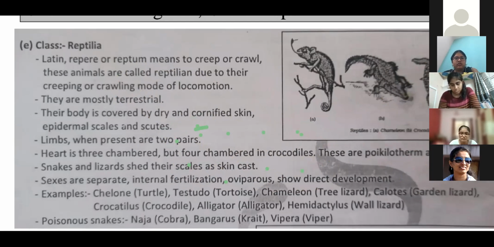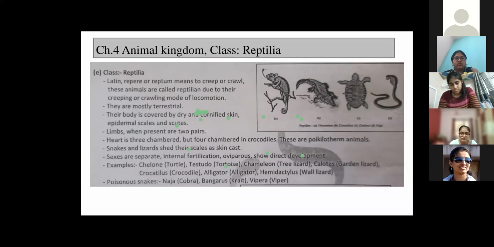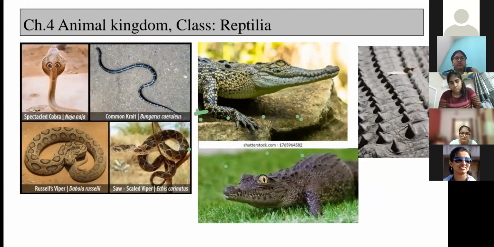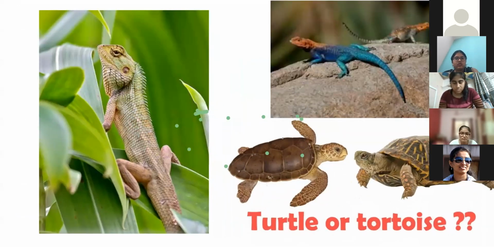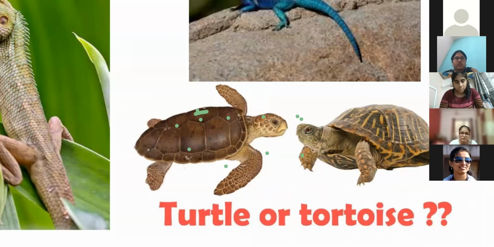Examples. First one, that's the turtle, right? See over here, turtle and tortoise. In between these two, what is the difference? Can you tell me by seeing this picture what the difference is between this turtle and tortoise?